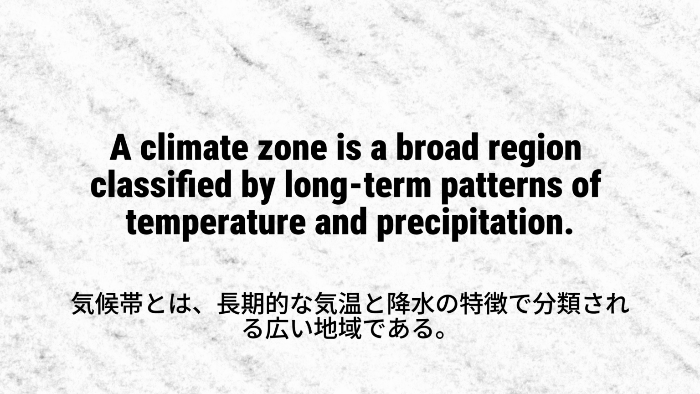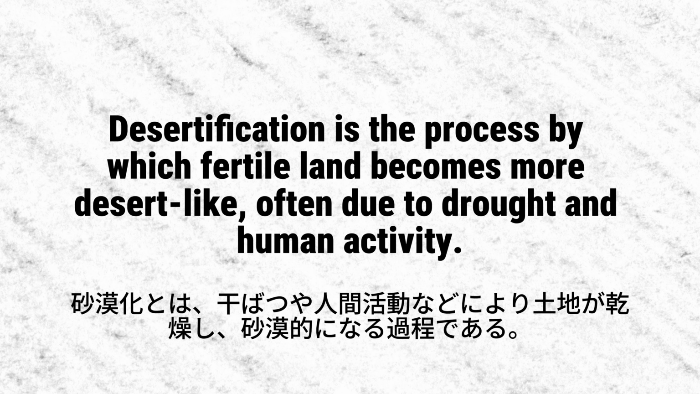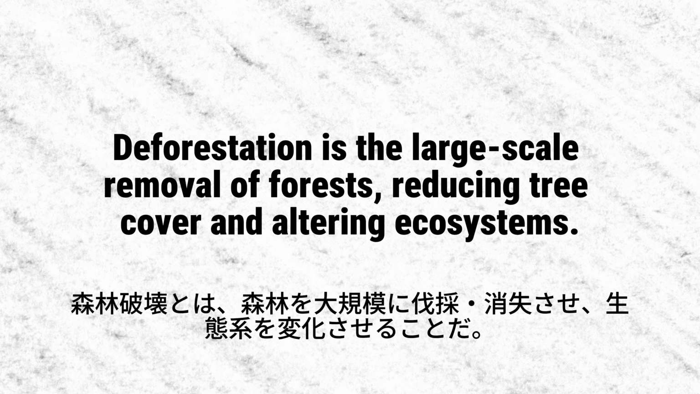A climate zone is a broad region classified by long-term patterns of temperature and precipitation. A biome is a large ecological region defined by climate and typical vegetation and wildlife. Desertification is the process by which fertile land becomes more desert-like, often due to drought and human activity. Deforestation is the large-scale removal of forests, reducing tree cover and altering ecosystems.